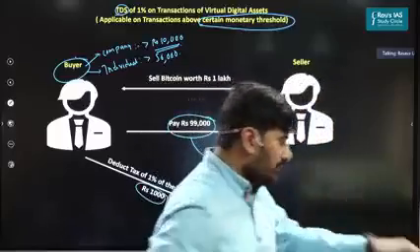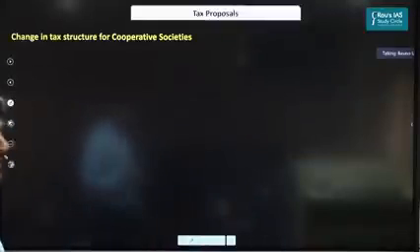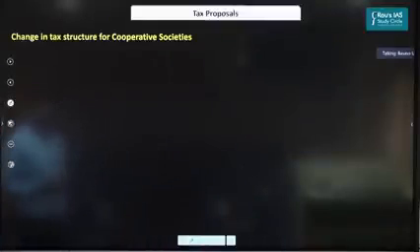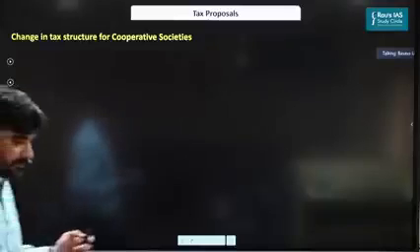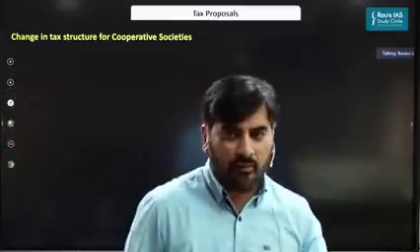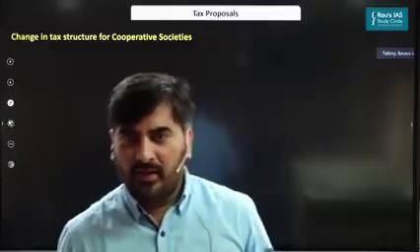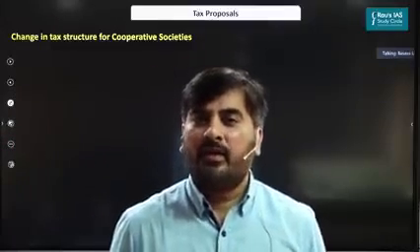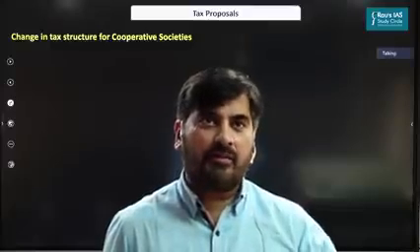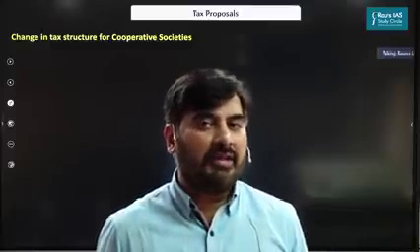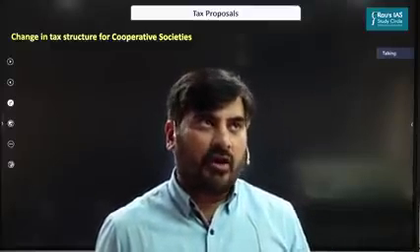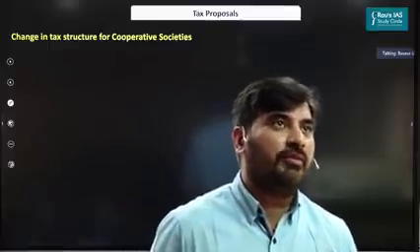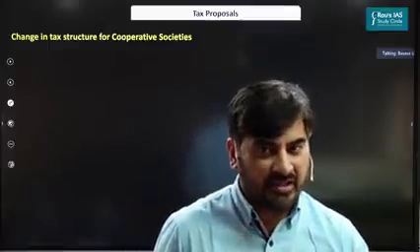So this is about the crypto transactions. So let's move to the other tax proposals quickly. The next tax proposal is with respect to change in the tax structure for the cooperative societies. So what are the cooperative changes here? See, Modi government is giving a lot of push to the cooperative sector. As you know, we are trying to set up farmer producer organizations. Apart from that, we have come up with a new ministry for cooperation. So accordingly, in order to give a fillip to the cooperative societies, the government has changed the tax structure.